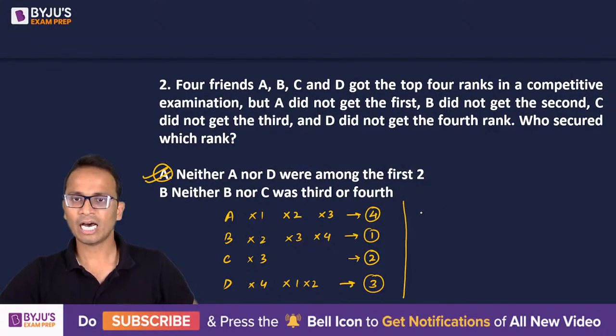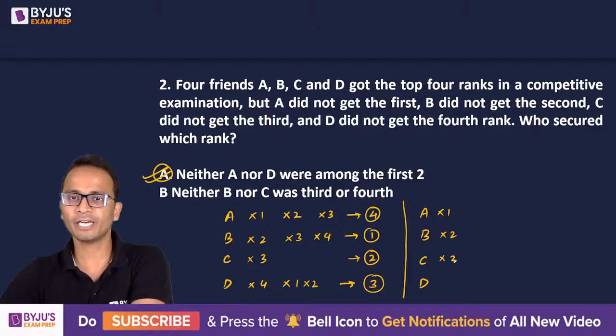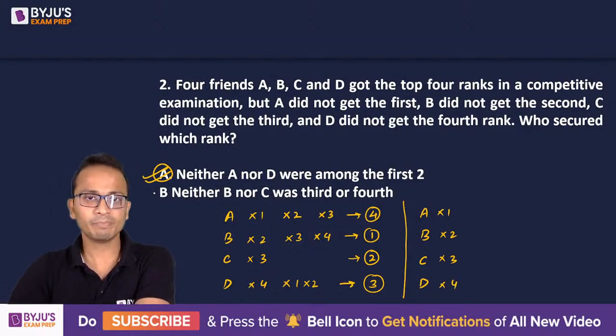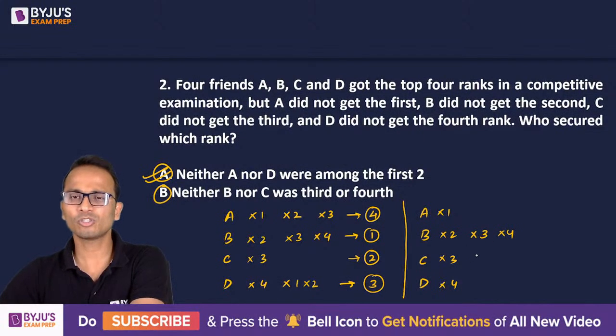All right. Now I'll go to statement B. First of all, the common set of information: A did not get first, B did not get second, C did not get third, and D did not get fourth. Now statement B says that neither B nor C was third or fourth. So B is not third, not fourth. C is also not third, not fourth. So the rank of B, if it is not 2, 3 or 4, will be rank 1.